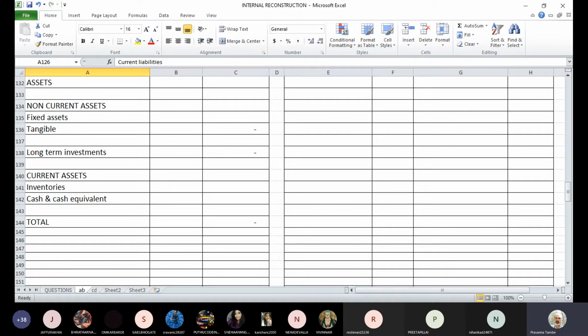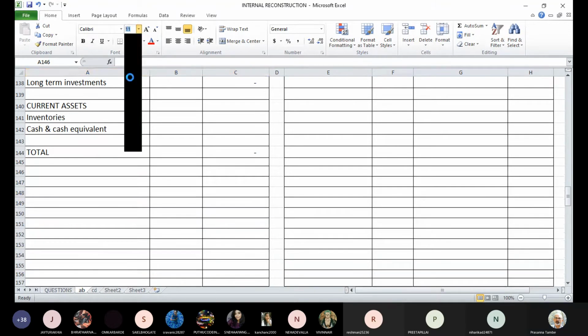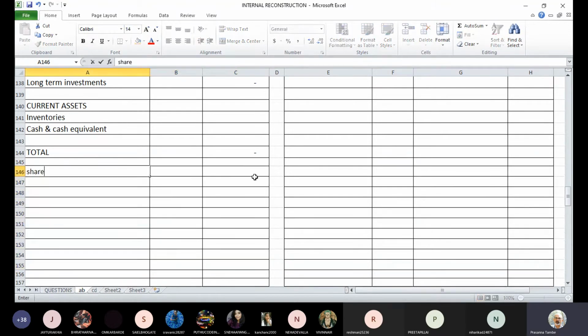So now let us see what is required and how do we prepare the balance sheet. We have equity capital and preference share capital. So we will definitely need a note for share capital. So let us prepare a note first for share capital. We will see what is required there. Share capital. Now in share capital, authorized capital we don't know. We'll just put question mark there. We are not aware.